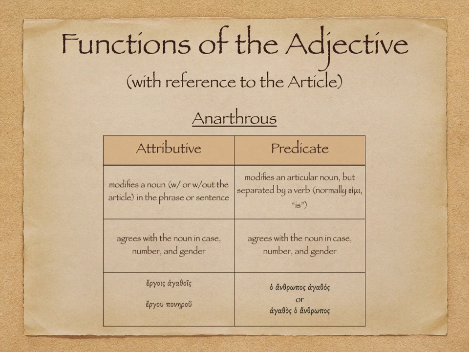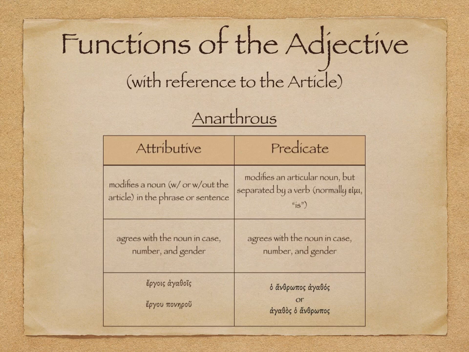Anarthrous adjective modifying that noun, giving an attribute of it. Ergou ponerou, evil work, of the evil work. So without, an adjective can be attributive or with, and context will help us to determine meaning. And either way, the big idea here is if it's attributive, it gives an attribute.